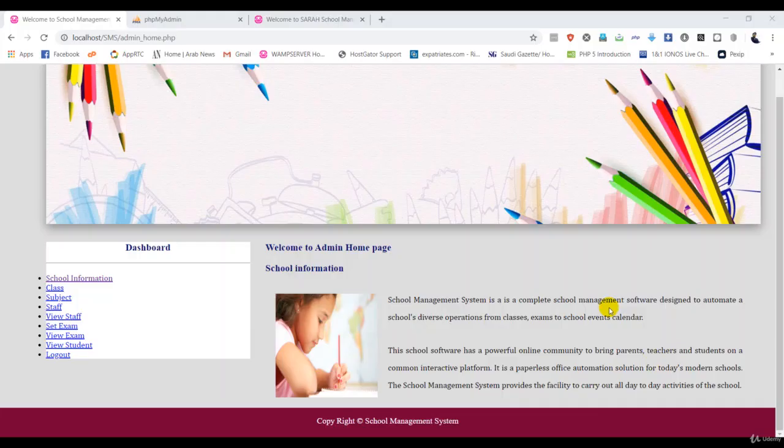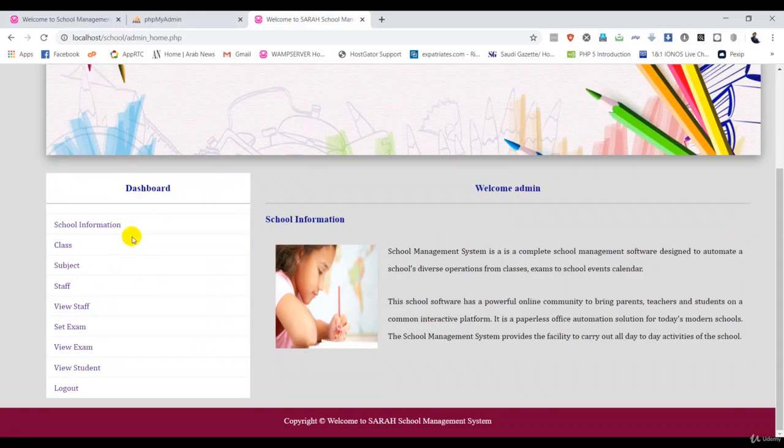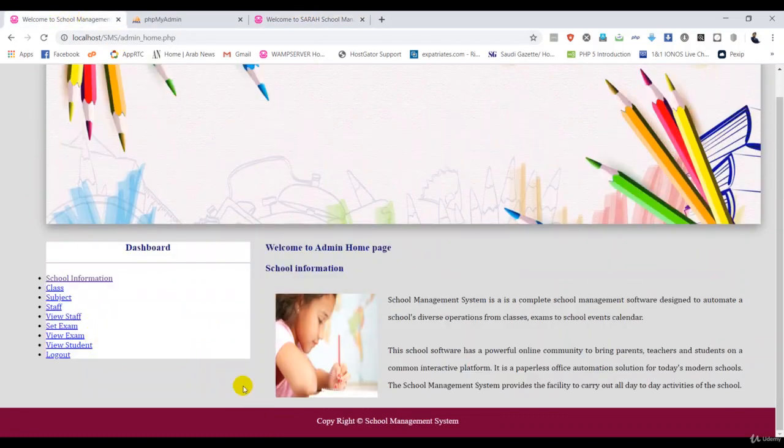Now we have completed our dashboard section in our admin homepage. We got all the list from sidebar.php. Now I want to give some style to this list, because if you go back to my original one, this is my new design, so I want to bring my design similar to it. So this is my sidebar.php, and this is all the list in there.